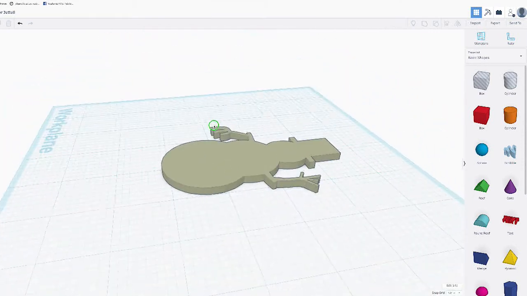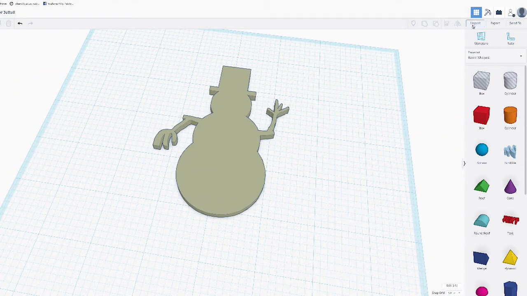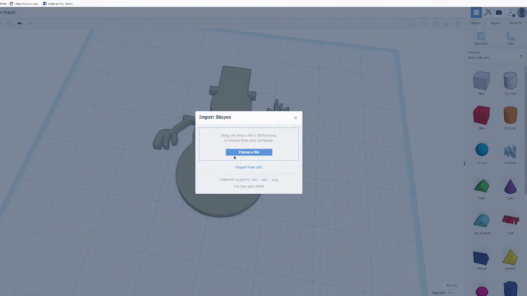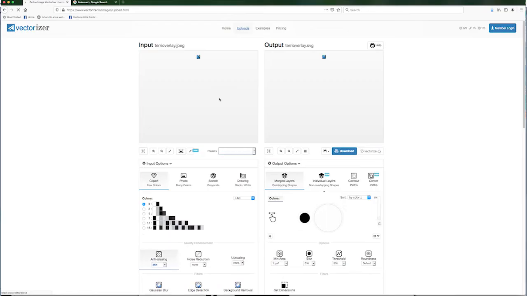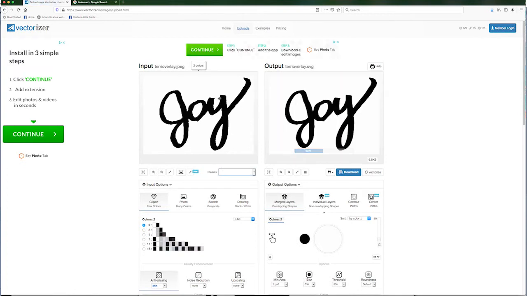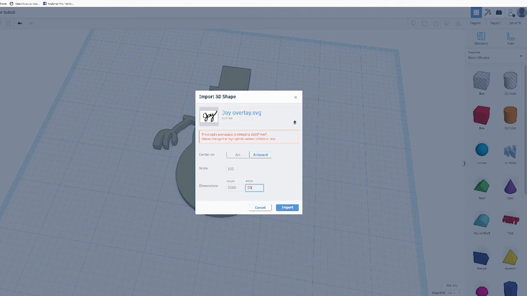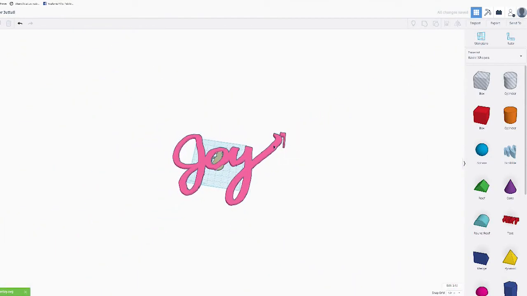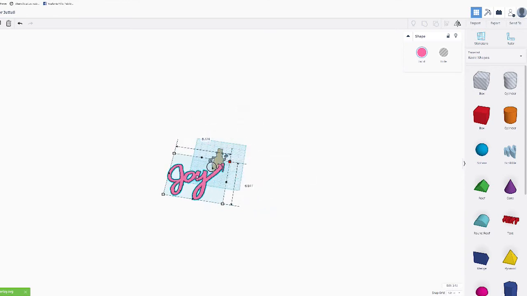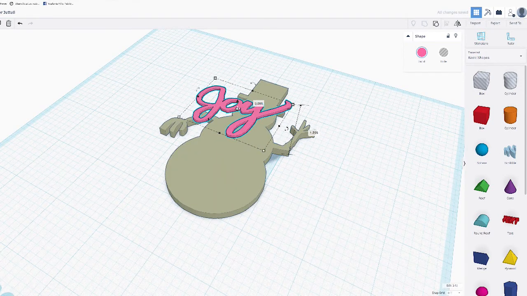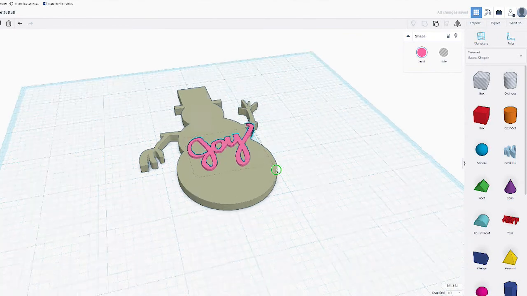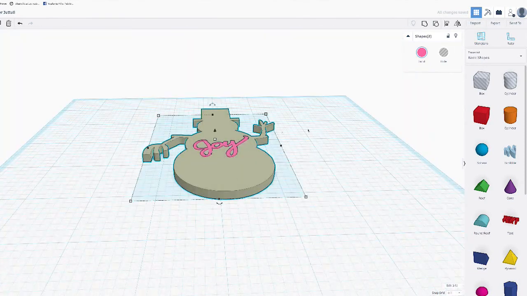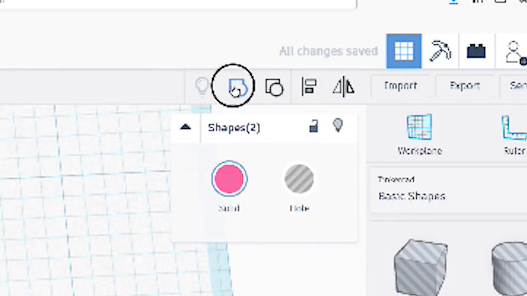Now, if you want to dress up your ornament, you can add other shapes that you've designed or just bring in geometry from right here in TinkerCAD. Earlier though, I vectorized a little word, and so I'm going to import that, and we're going to add that to our snowman. So you can see as many shapes as you want to design, you can bring them and merge them together. So here's our lettering, and we're going to merge that with the snowman so it's just raised slightly.